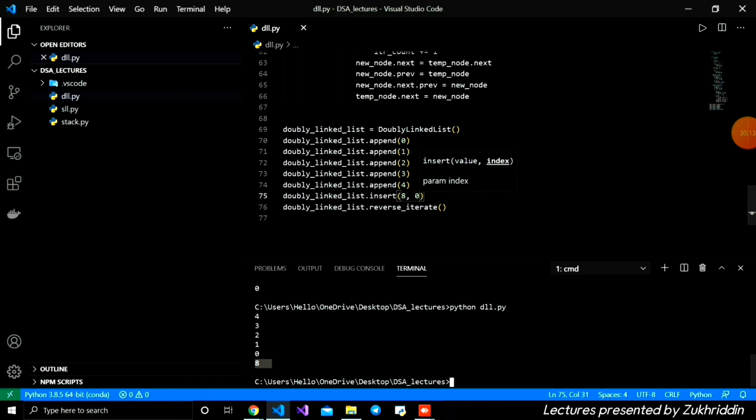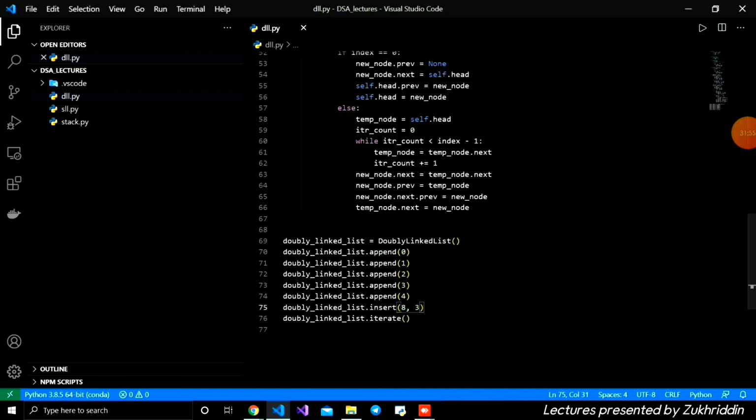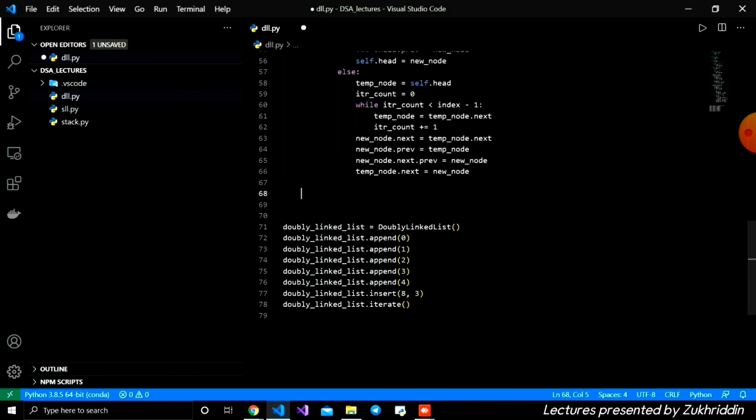because here we are iterating from the last to the first, and this is the last element, this is the first element. Let's iterate from the first to the last, and like that. And if you see, this is the 8 here at the top. Okay, and we're going to add the next function, which is the search function.